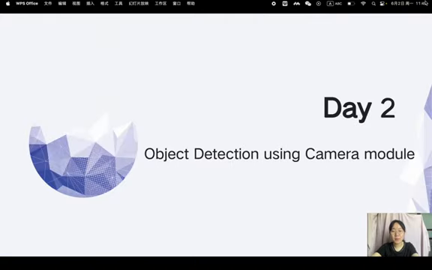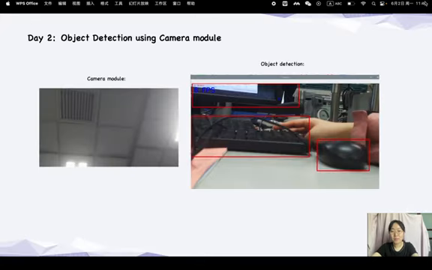On the second day, we focused on the camera module and object detection. We connected the camera to the Raspberry Pi and activated it. With the help of software libraries, we were able to detect objects in the real time. I think this skill has many practical uses, especially in the security and inspection work.